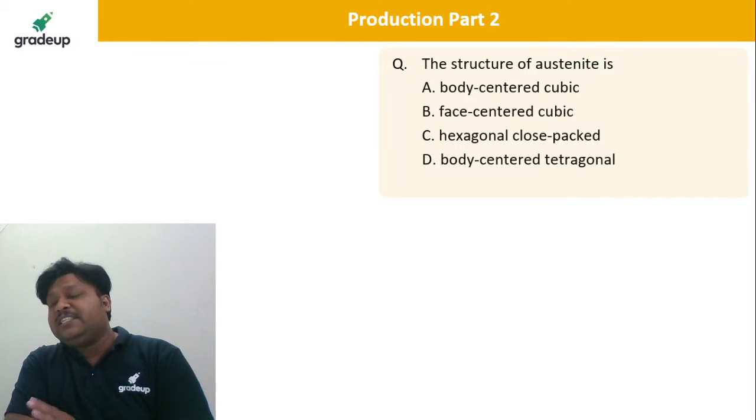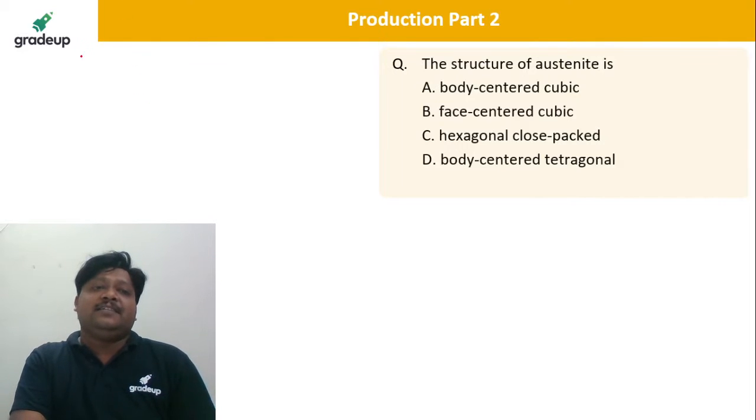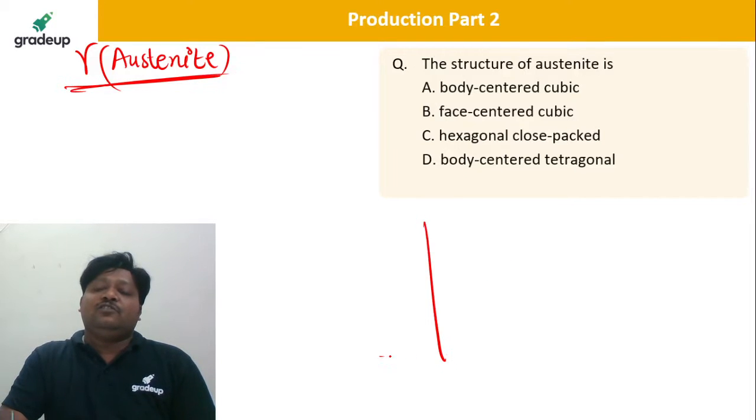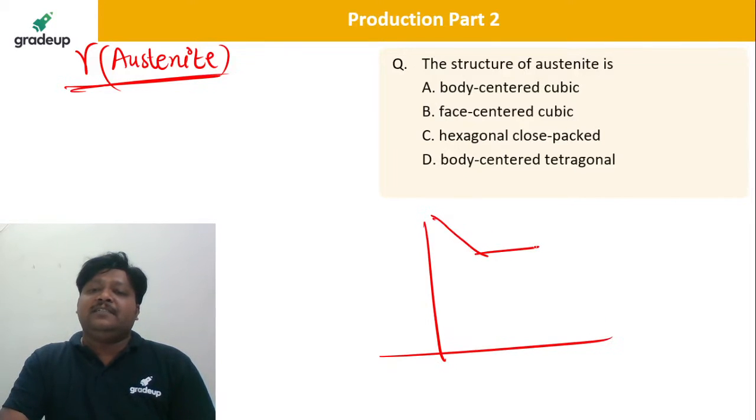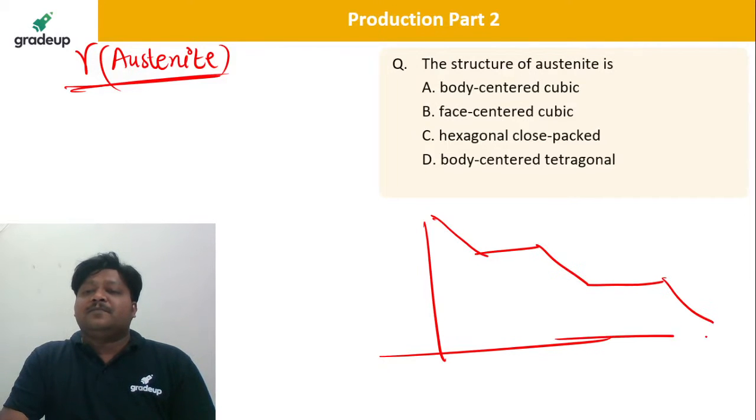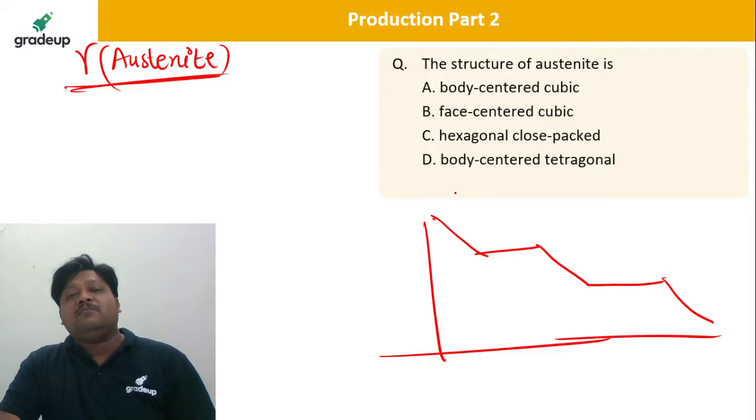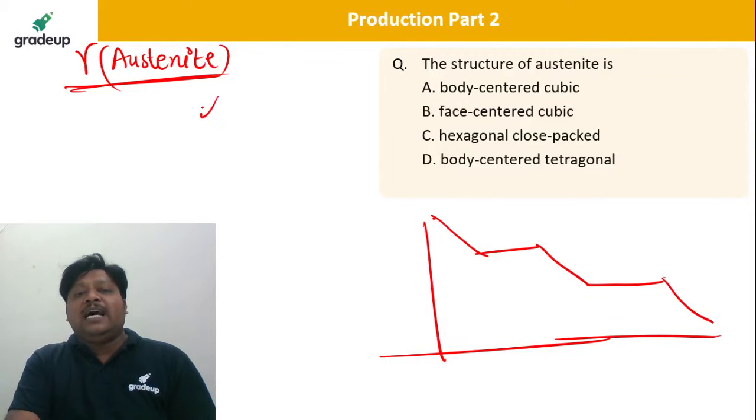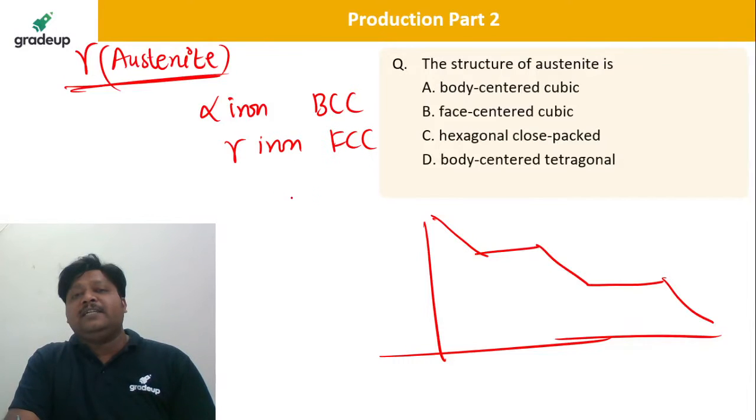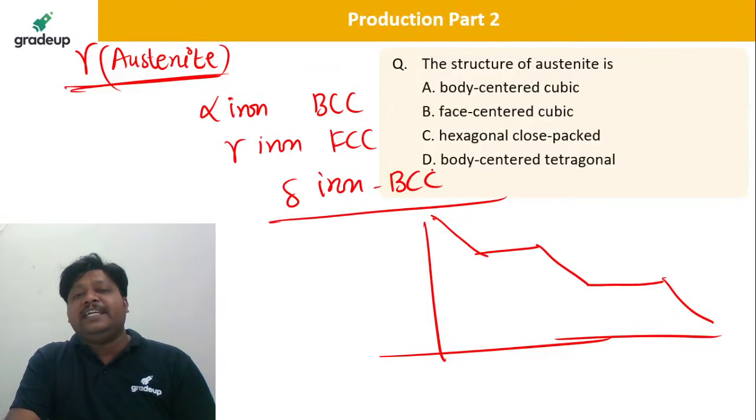Next, the structure of the austenite, the structure of the gamma austenite. Tell me the structure of the austenite. The steel shows the allotropic form, isn't it? At room temperature, alpha iron is body centered cubic. Then the gamma austenite, the gamma iron, is face centered cubic. And again at high temperature, delta iron shows the BCC structure. So this is known as the allotropic form of the steel.